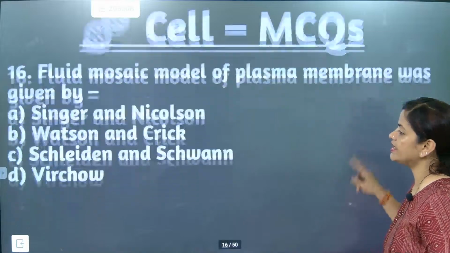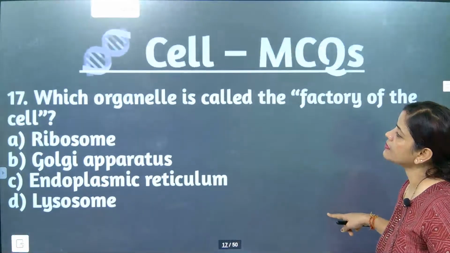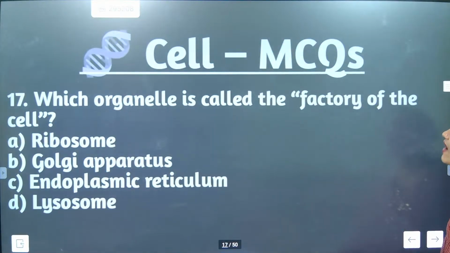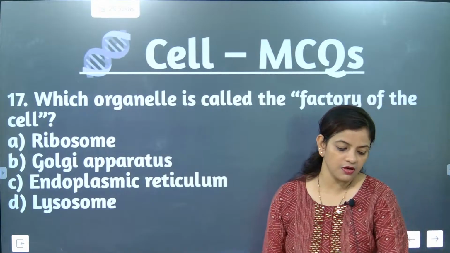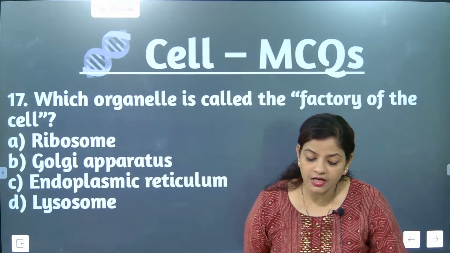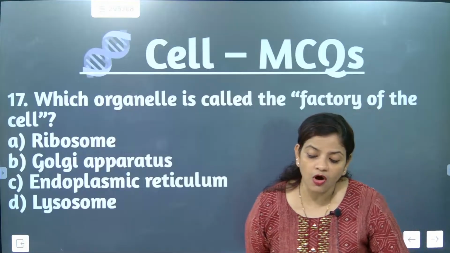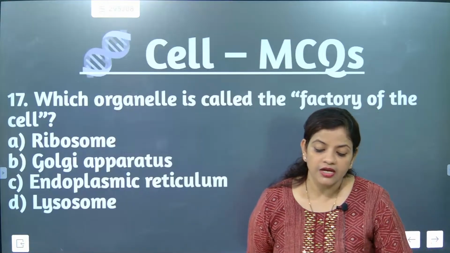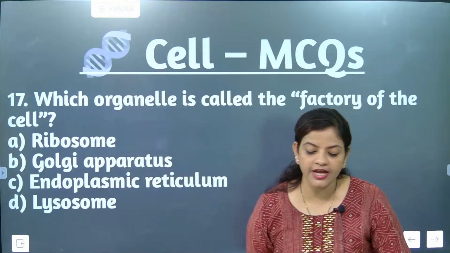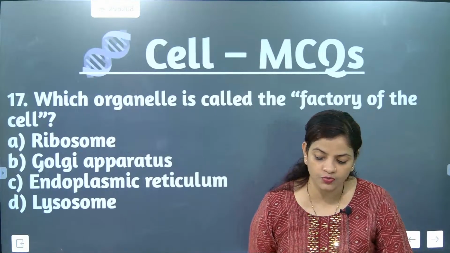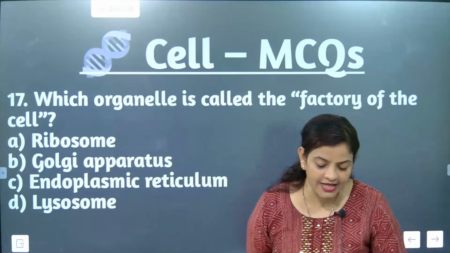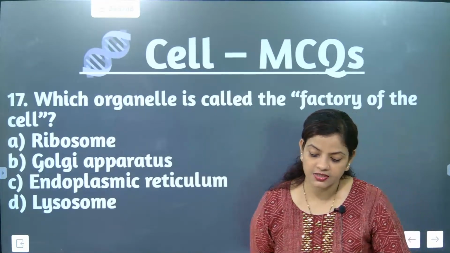We will go for the next question. Which organelle is called the factory of the cell? Which organelle is called as factory of cell? Ribosomes, Golgi apparatus, endoplasmic reticulum, or lysosomes? Which one is called as factory of cells?